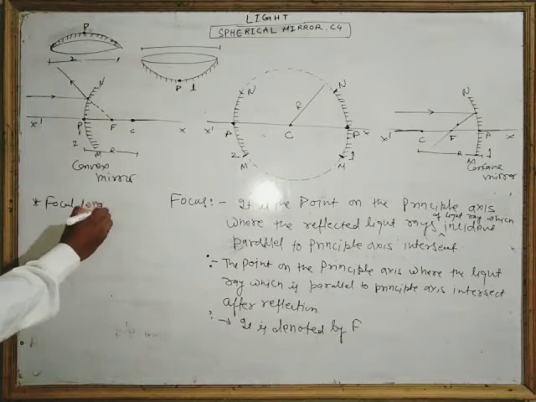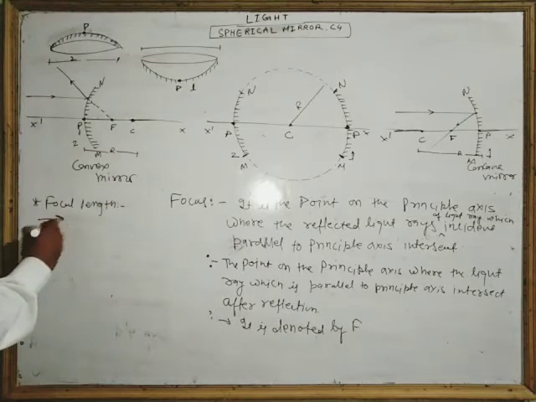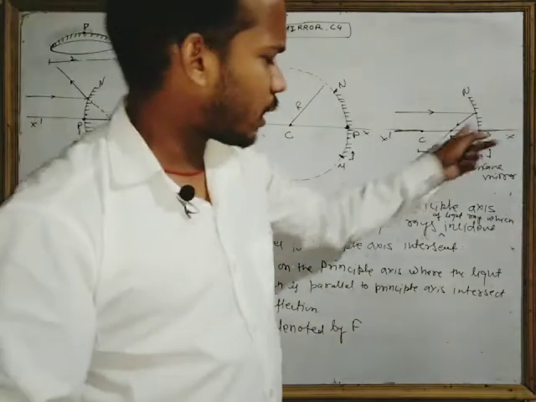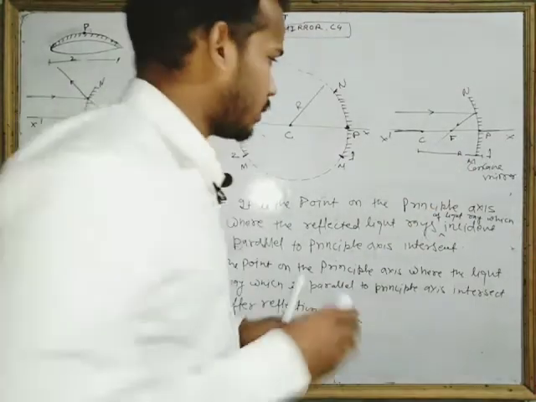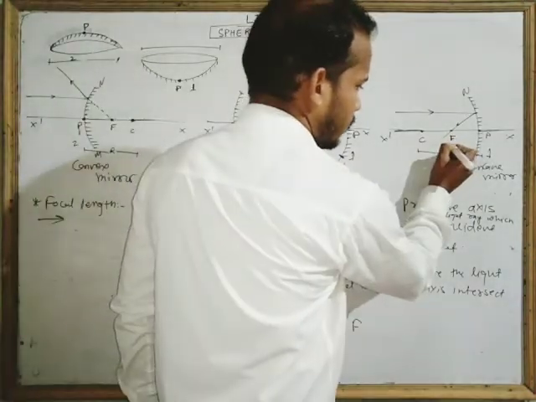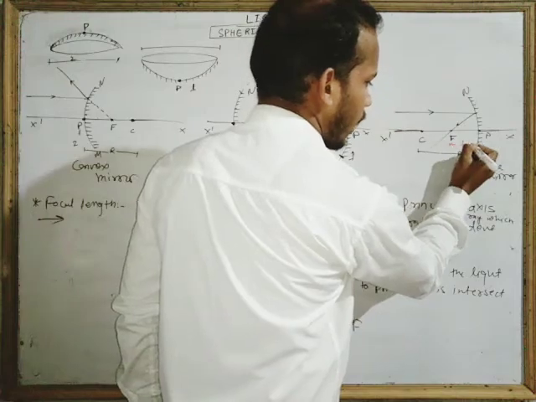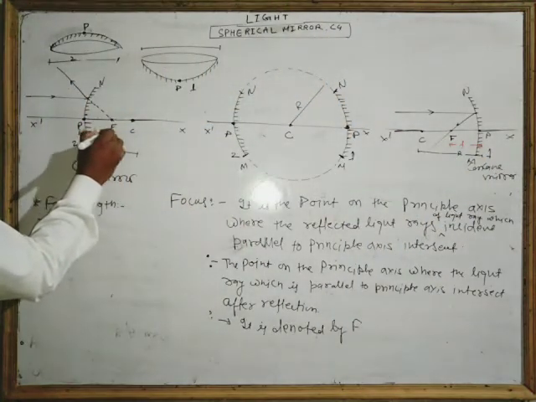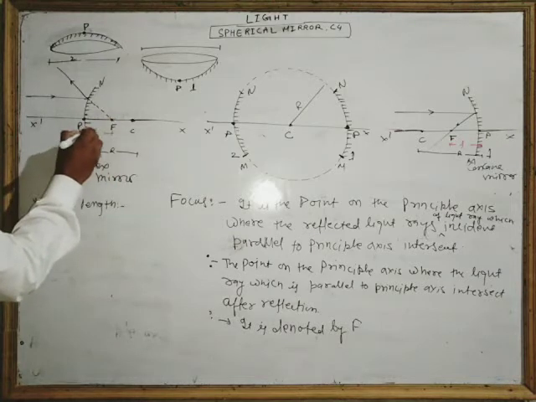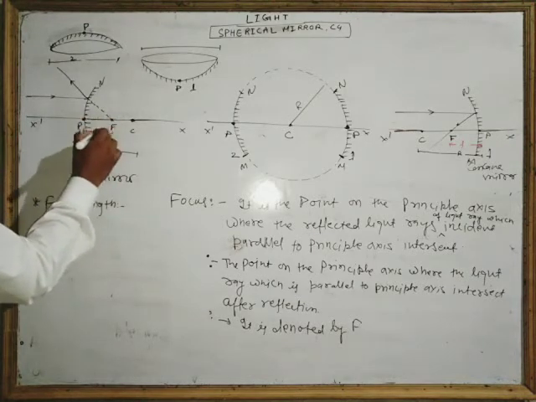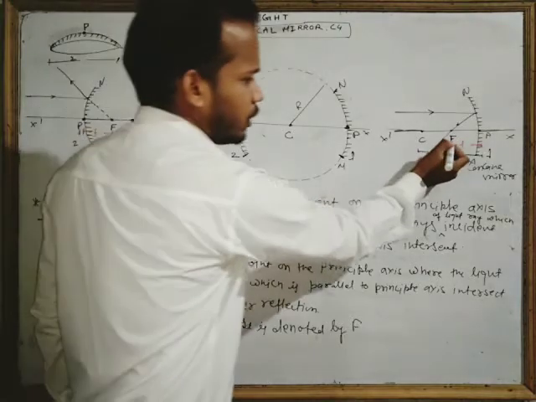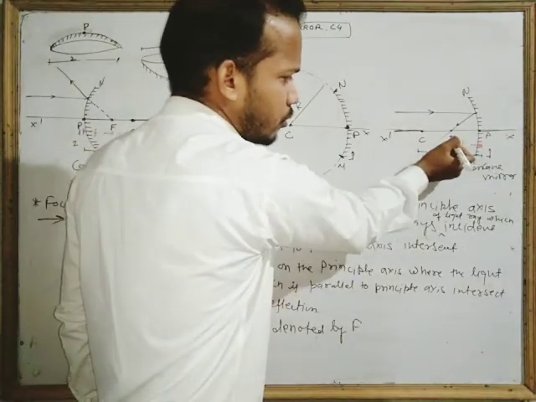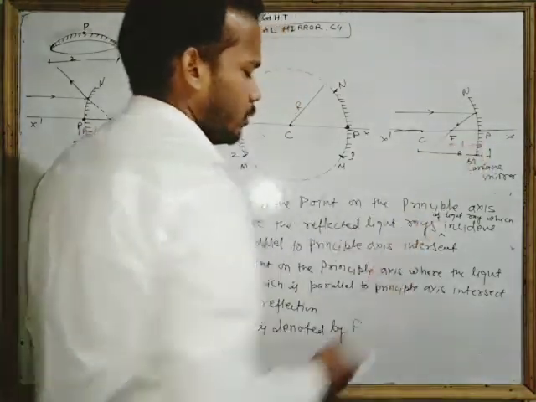Next is the focal length. Focal length, very easy. The distance between the pole and the focus. This is the focus, this is the pole, so the distance between this pole and this focus is called focal length. This point is the focus, this point is the pole, so the distance between focus and pole is focal length.